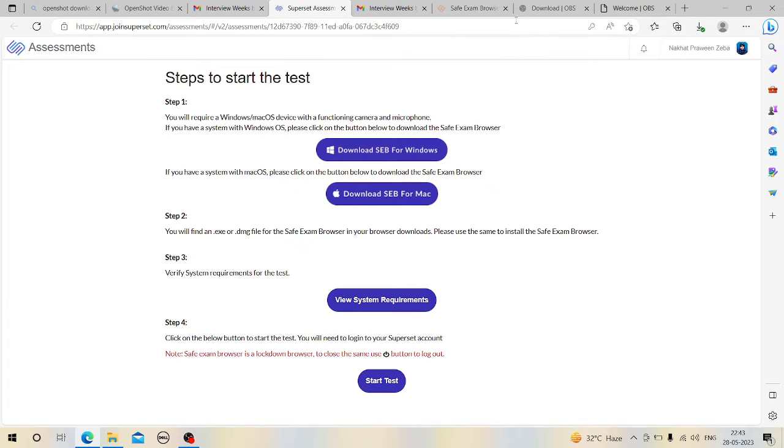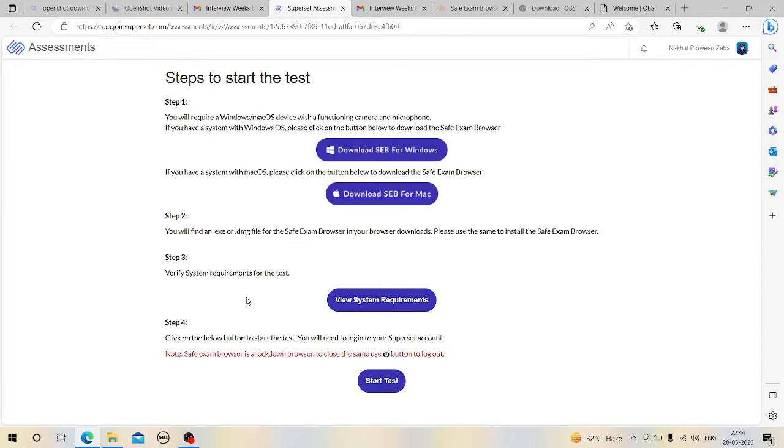Previously it was the Superset platform, and I needed to log in there, sign in. So I gave my ID and password, and then I logged in here.